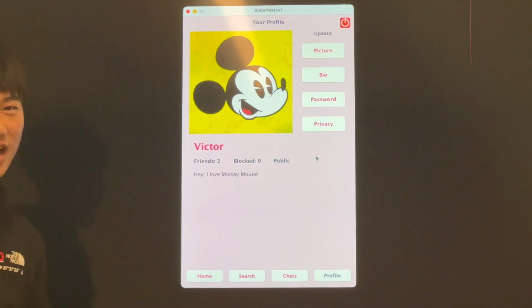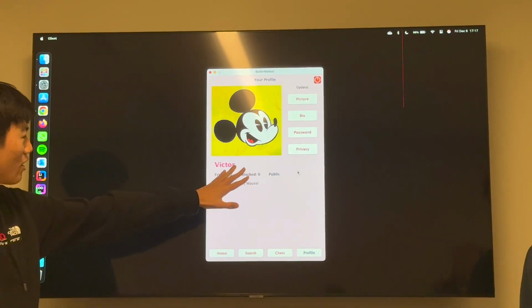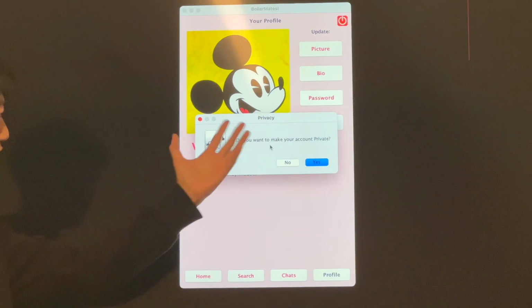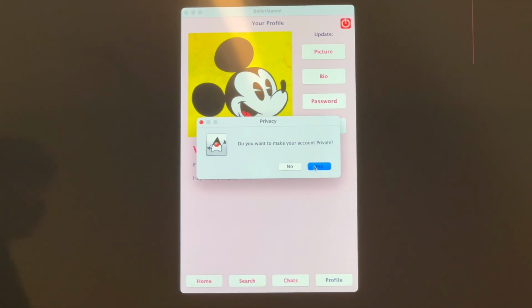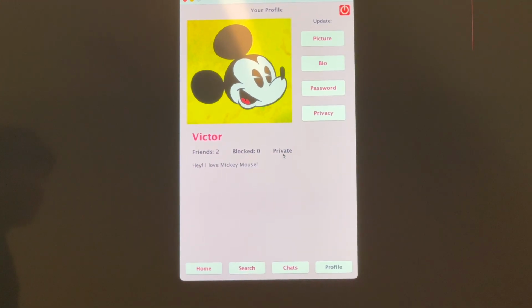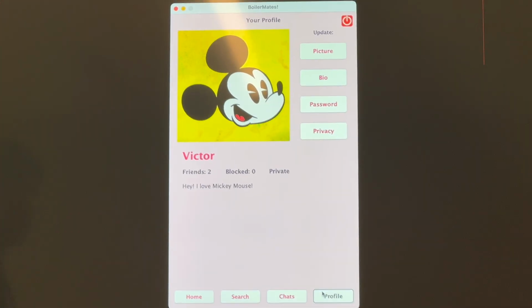And now we also have a privacy button. So if you decide you don't want to be public anymore and you want to limit your messages to just your friends, you can click privacy, and then you can make a choice if you want to become private or not. And it works anytime. You can go back and forth. You can change all of these whenever you want. So this is our own profile.